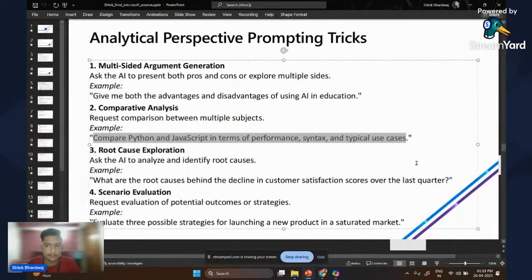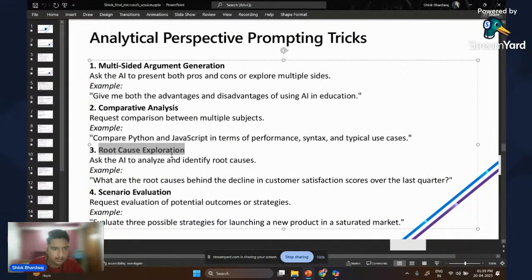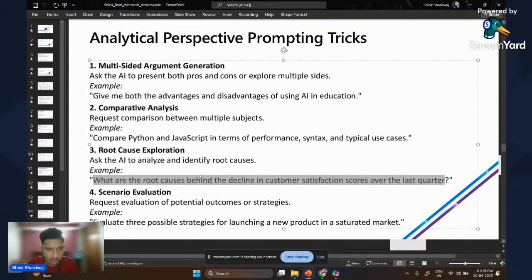Moving on to the PPT further. Yeah, next we have the root cause exploration. If we want the answer to be more in depth, we can use this technique of root cause exploration. For example, you can ask the AI to analyze and identify the root causes for something. Let's look at this prompt: what are the root causes behind the decline in customer satisfaction scores over the last quarter? For this, we need to provide a data set and then we can test this prompt.